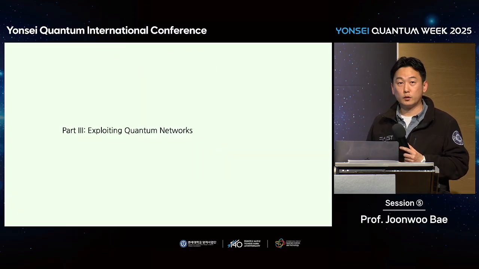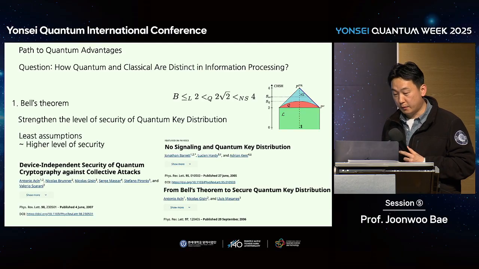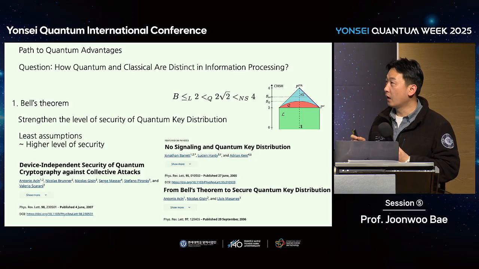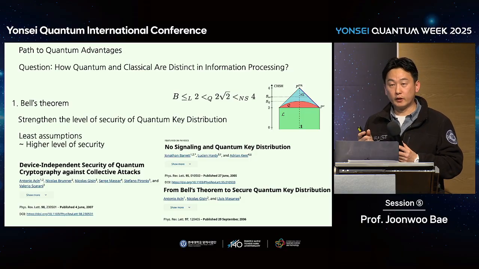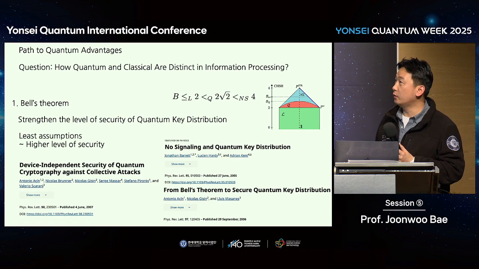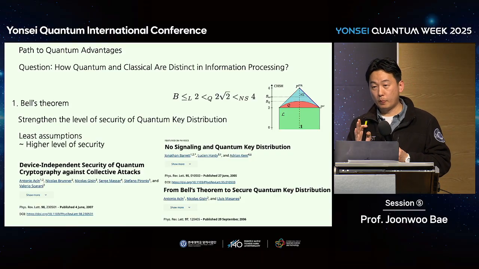And okay, so the third part, let me be quick. Once we have a clean quantum network, then what can we do? The first one, okay, let me slightly change our approach. To see quantum advantages over a network, let me address this question: how are quantum and classical distinct in information processing? So this is how I see the advantages of quantum information processing.